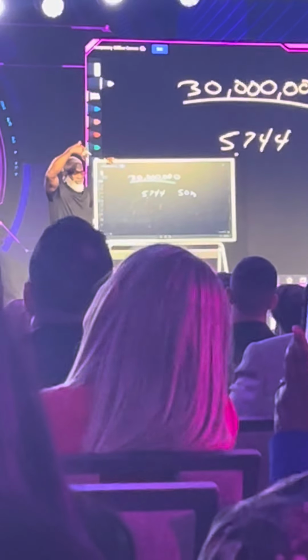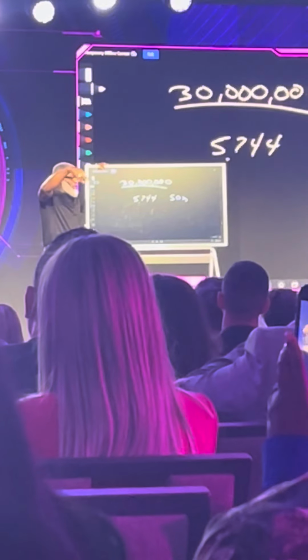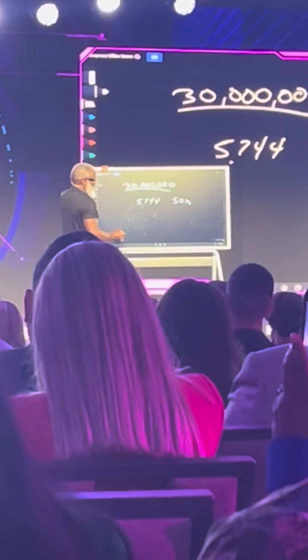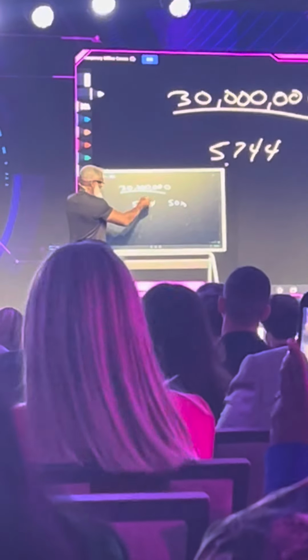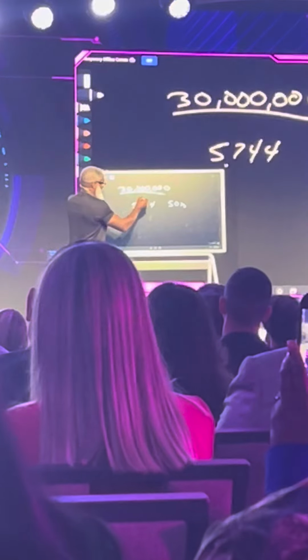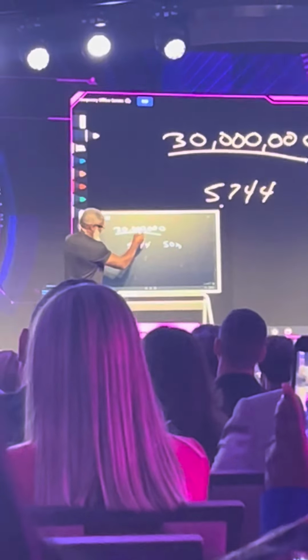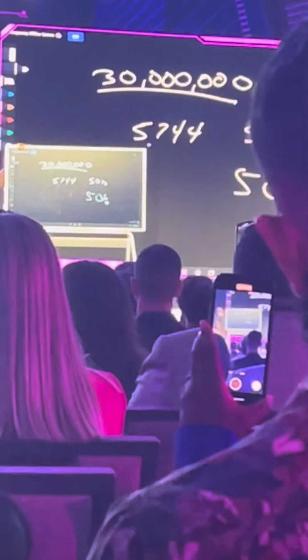We know it's true. Google, Tesla, Facebook, on and on. Here's the point. The other 29 million, 994,366 get the other half. It's a numbers game.